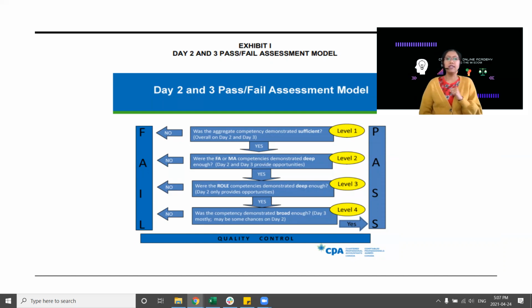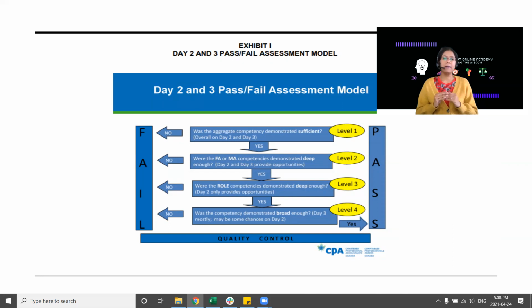Now the second level is about financial reporting or management accounting. Remember, you get 2 chances for this. On day 2, which is financial reporting heavy, you have to score enough C's, not RC's here, in order to clear this level. You should have enough C's in either financial reporting or management accounting, in either day 2 or day 3 or combined. That's what clears level 2.